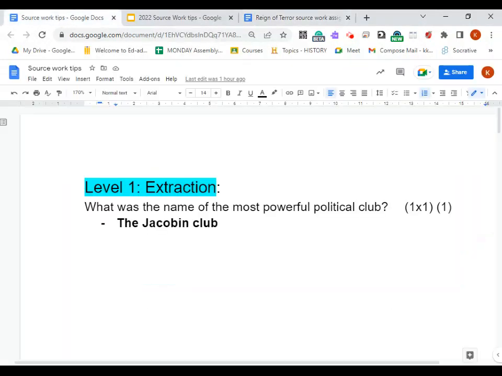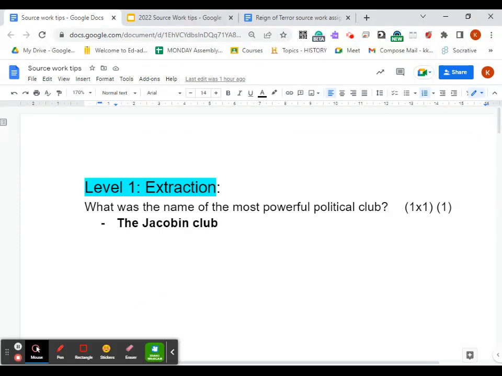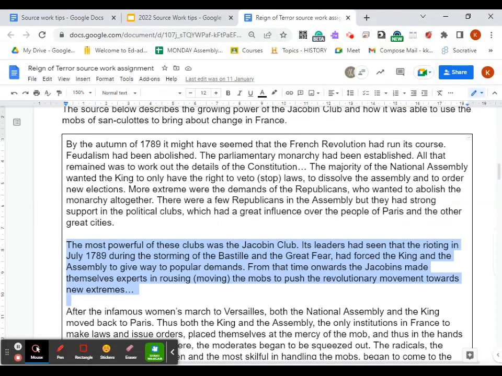Now, my question for this extraction level 1 question would be as simple as, what was the name of the most powerful political club? And I can see that I've got a clue in the question itself. I've just got that most powerful part there. And I look at this source, I see that same phrase over here. So I'll probably highlight that, and that's going to give me a clue where in the source I'm looking for my answer. And here is my answer. It was the Jacobin Club.